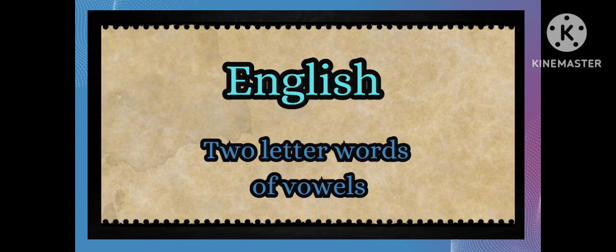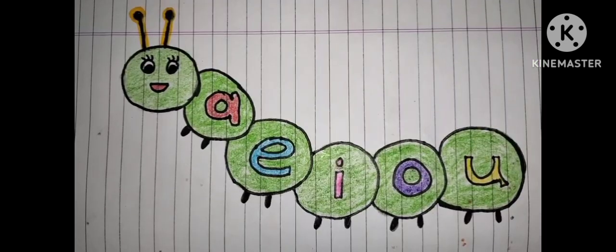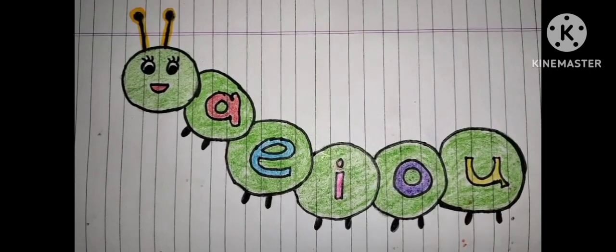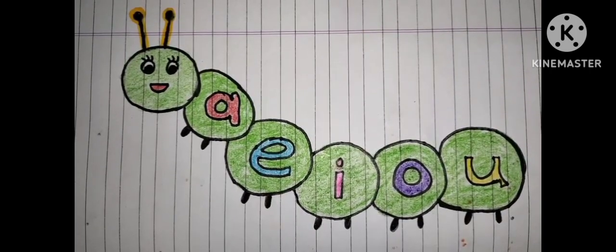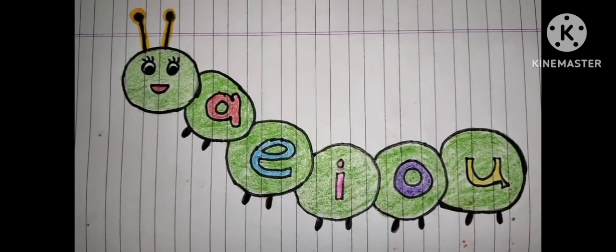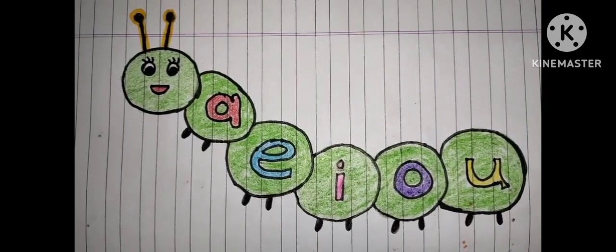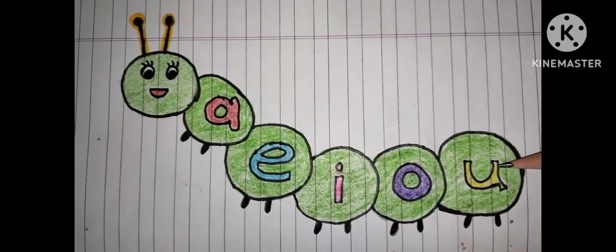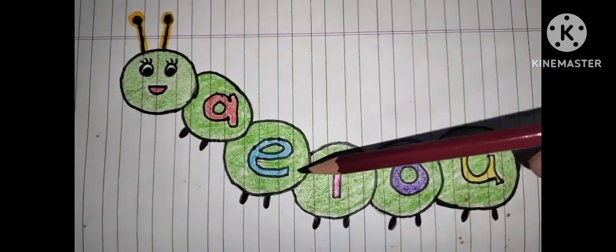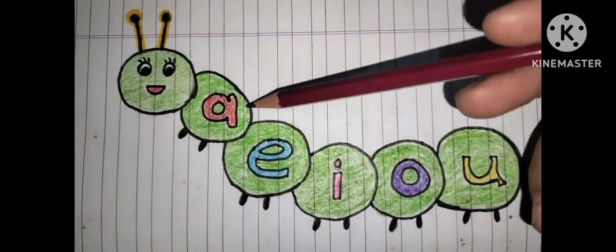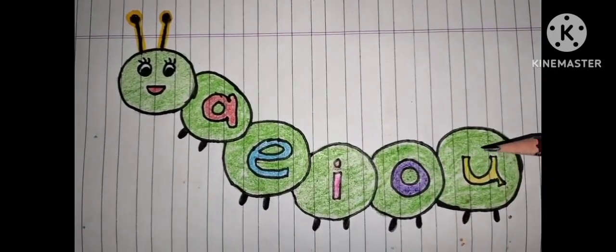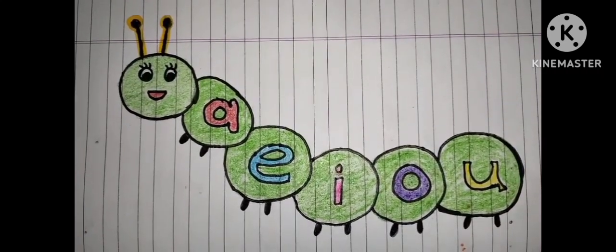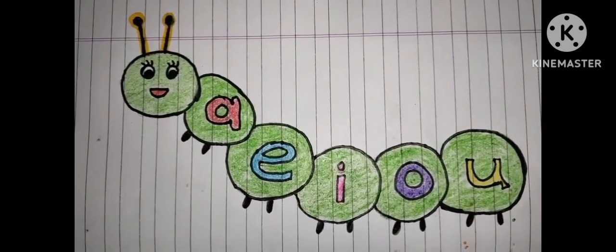In today's English class, we will learn two-letter words of vowels. Children, as we know, there are 5 vowels in the English alphabet. So, tell me, what are they? They are A, E, I, O, U. We are the vowels. That's right.